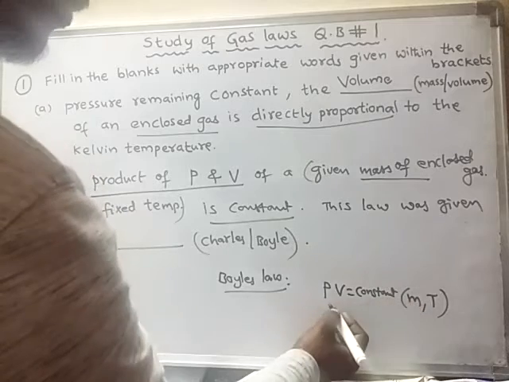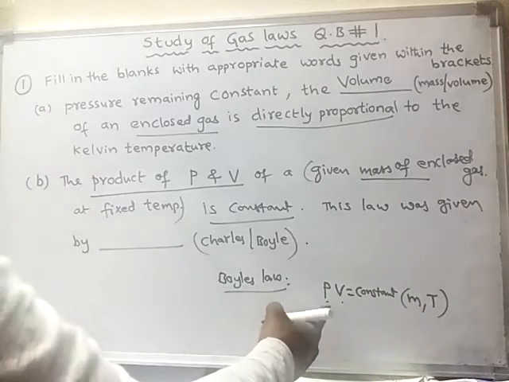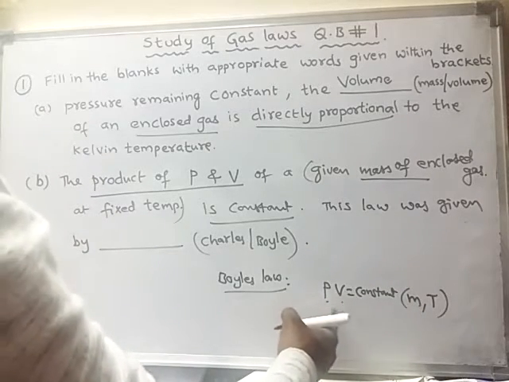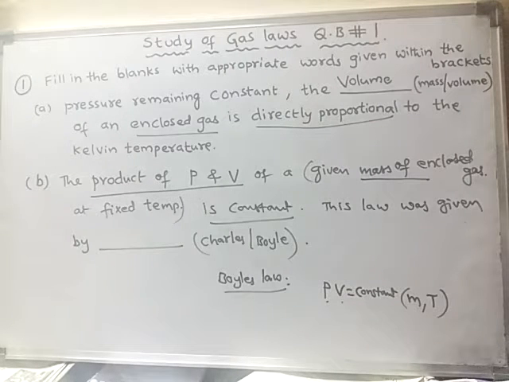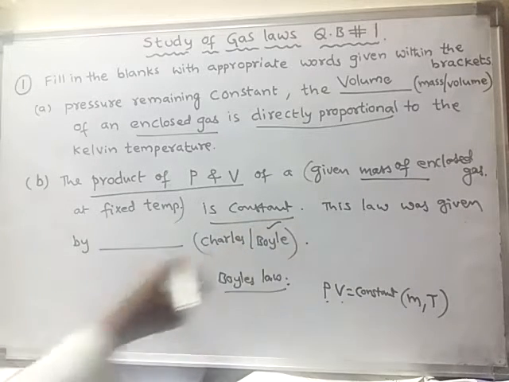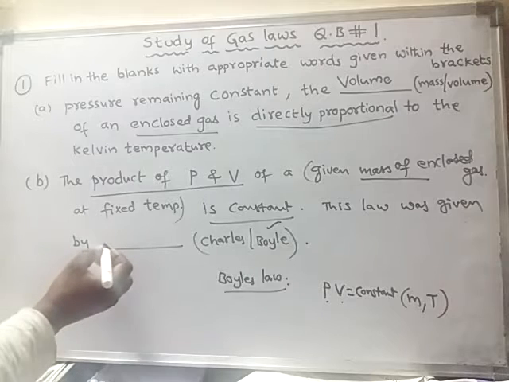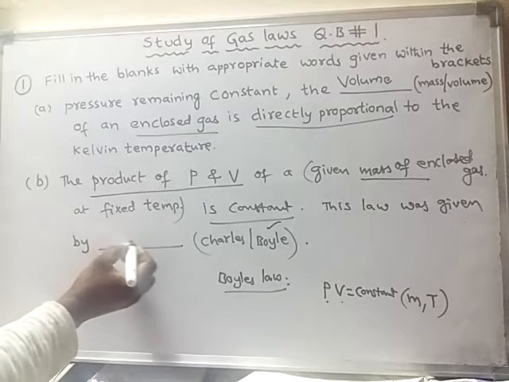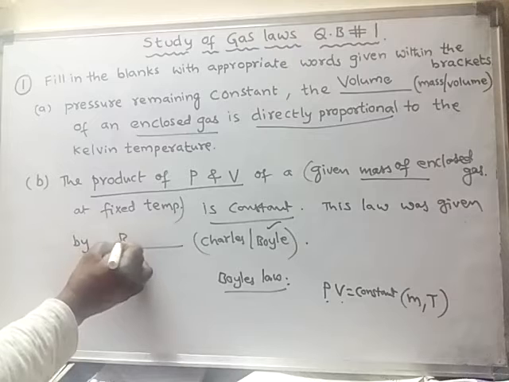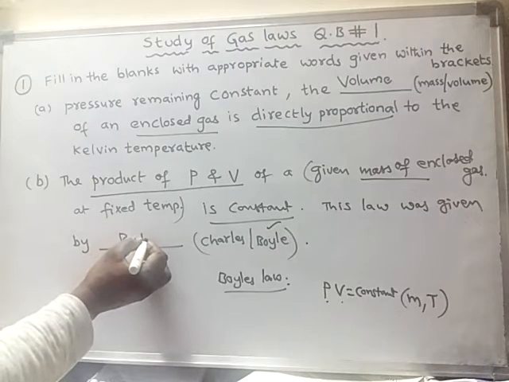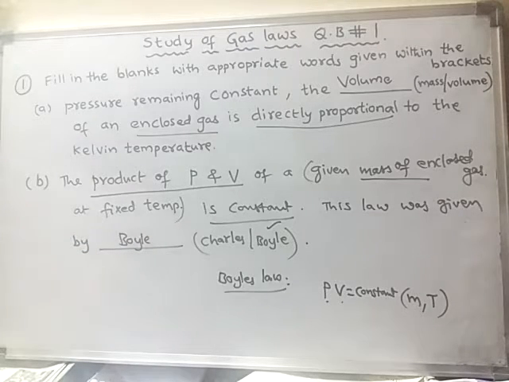Their product, that means their multiplication, will remain constant. This is called Boyle's law. So the answer is Boyle. This law was given by Boyle. Next.